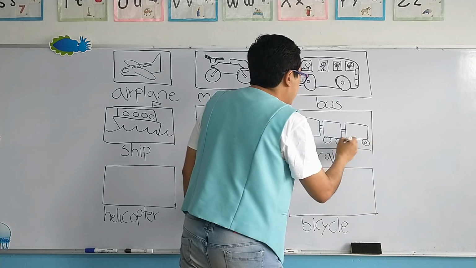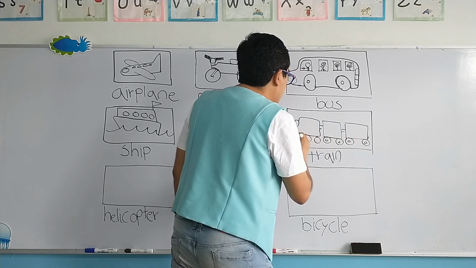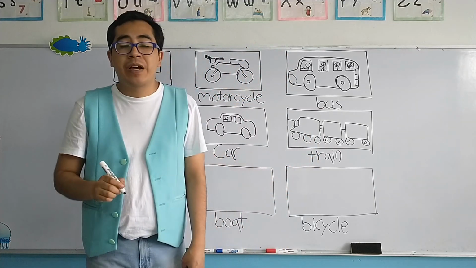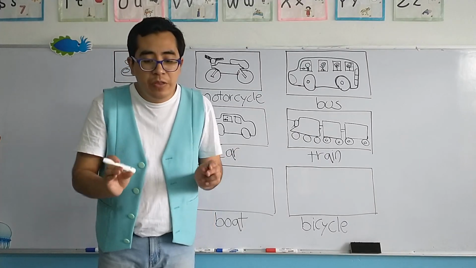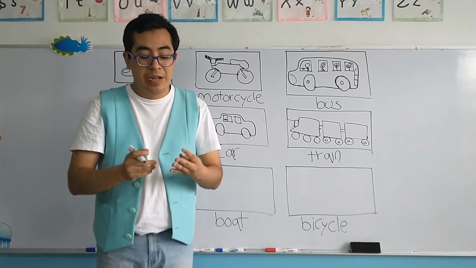Okay, of course, the tires, the metallic tires, because trains use metallic tires because they go through rails, and the rails are made of iron.